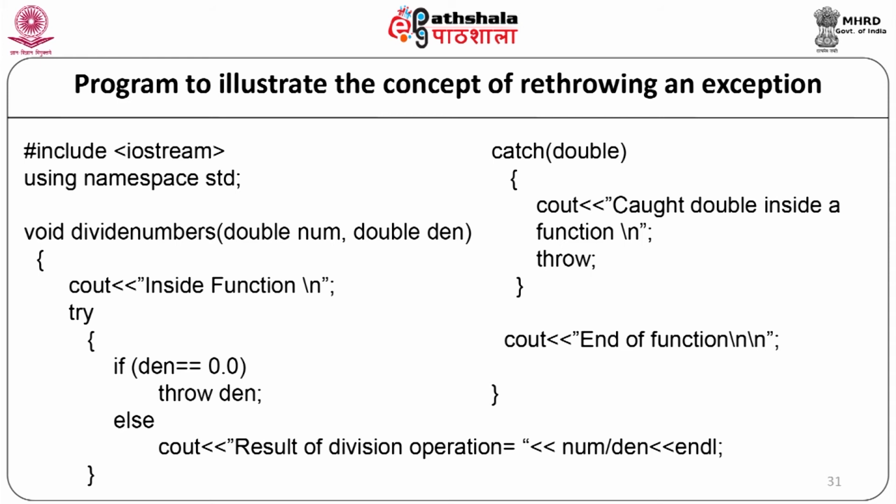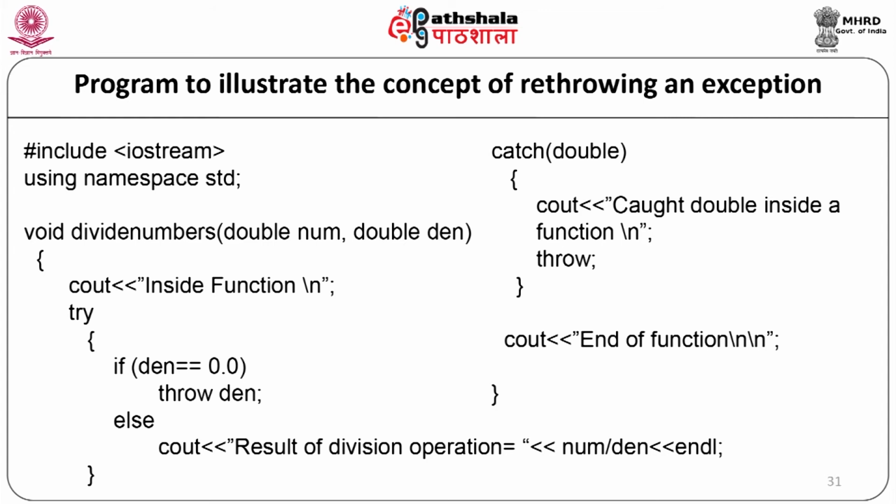Now we will start with the catch block. Catch (double), opening braces, cout "caught double inside a function", throw, end of catch block, cout "end of function", and the function will end. So, here we have written inside the function the try and the catch block.